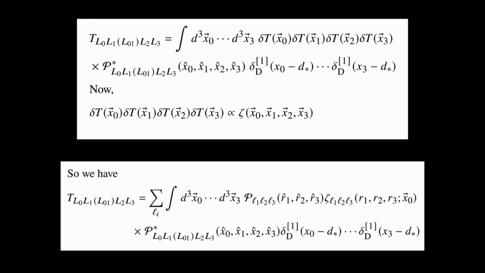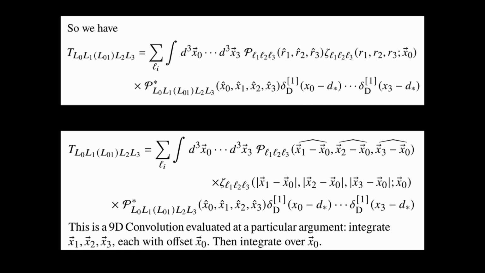Now we can also observe that the CMB temperature fluctuations will be proportional to the density fluctuations on that shell. So we have the 4 delta T's are proportional to zeta. So plugging in our expansion for zeta in the 3-argument basis functions, we get this equation. Our T coefficient of the CMB is some integral over the 3-argument basis function expansion of the large-scale structure 4-point function in the first line, the zeta, and then times the 4-argument P star and the delta functions.